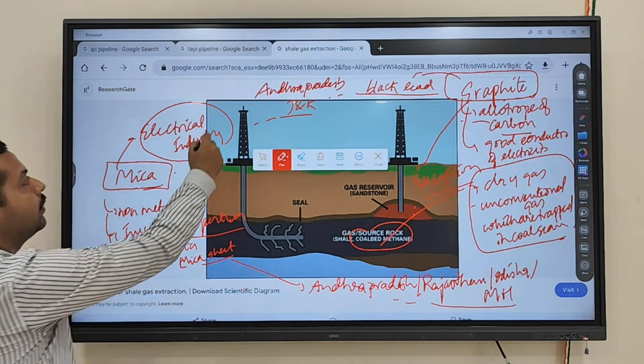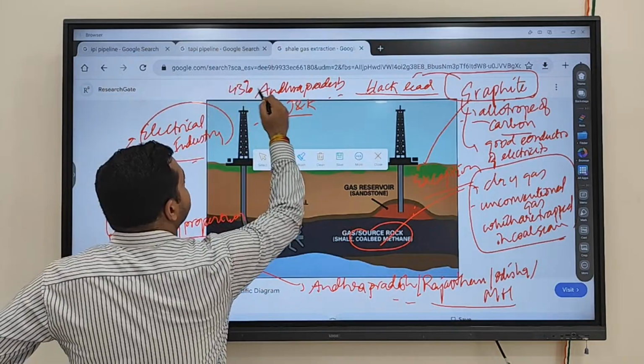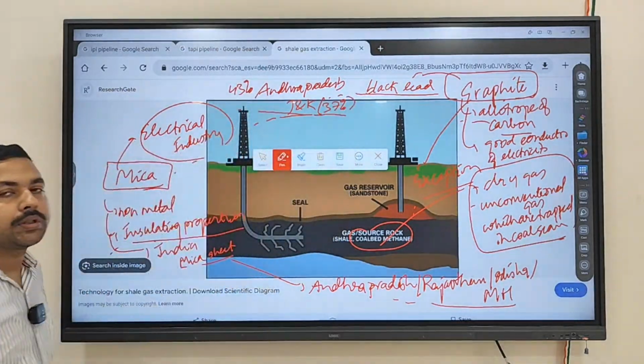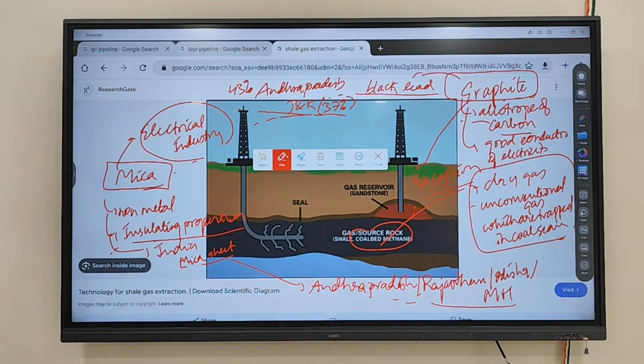43% from where? 43% from Andhra Pradesh. J&K, how much is there? 37% from J&K. So 43% of the graphite reserve is in Andhra Pradesh and 37% in Jammu and Kashmir.